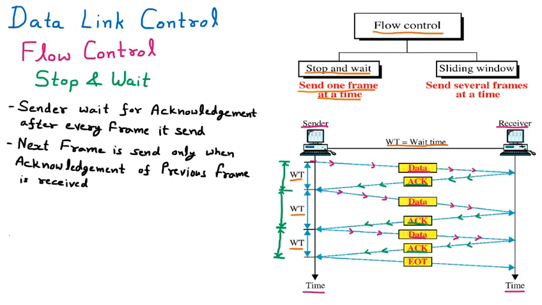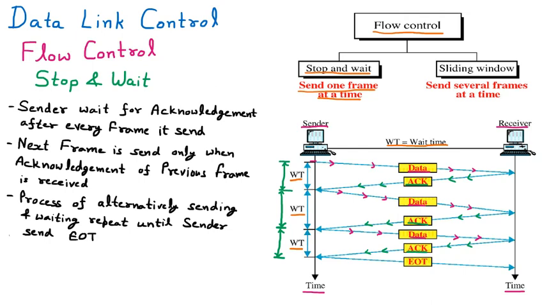This process of sending and receiving alternately will repeat until the sender sends EOT, which is end of transmission. The sender sends and waits, again sends and again waits. This keeps repeating, and then the sender sends the next packet, which is the EOT. When the receiver receives that packet, the sender and receiver both stop.